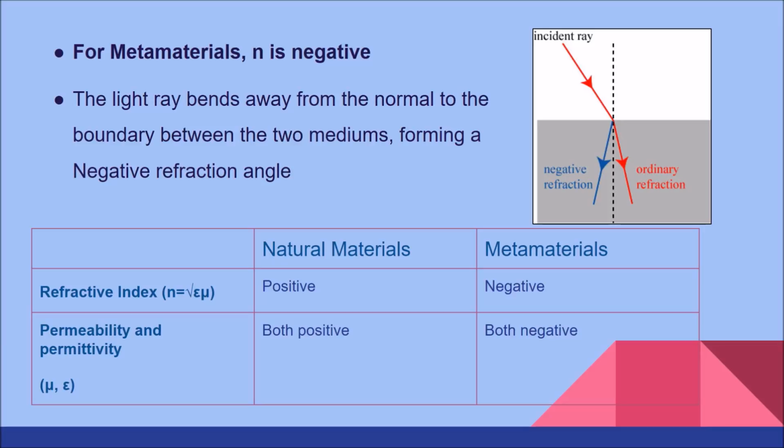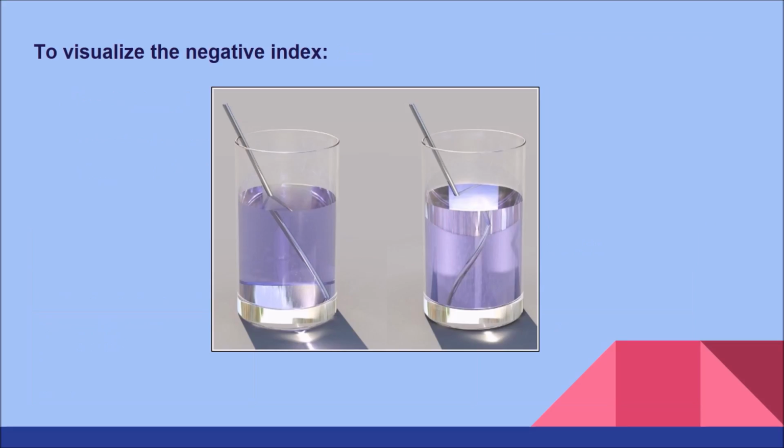As we can see for metamaterials, the ray bends away from the normal. Therefore, we say that metamaterials have a negative refractive index. In this picture, we can visualize how an artificial fluid with a negative index of refraction would look on the right, compared to a fluid with a positive index of refraction to the left.